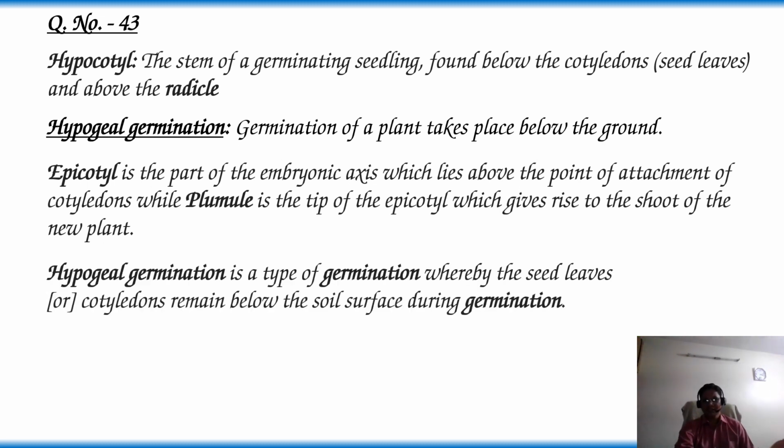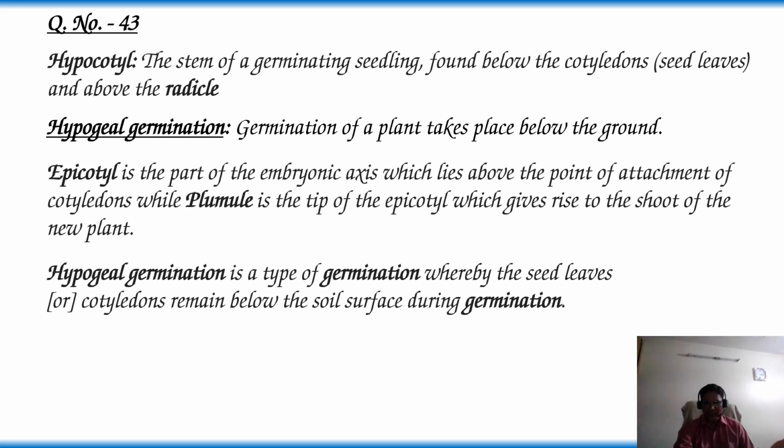Hypogeal germination is a type of germination whereby the seed leaves or cotyledons remain below the soil surface during germination.